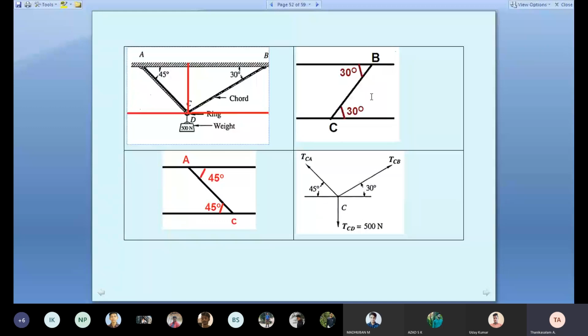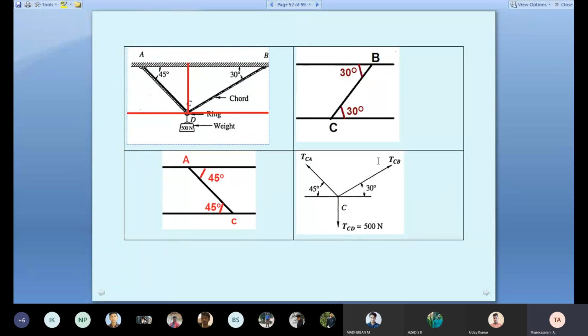See, the CB line looks like this. On the left side, by alternate angle, the angle at B is 30 degrees. What about C with respect to horizontal? You know, alternate angle, 30. I marked it. The weight is acting vertically downward, 500 Newton. The tension TCB is at 30 degrees.